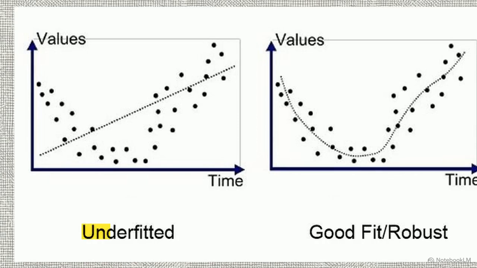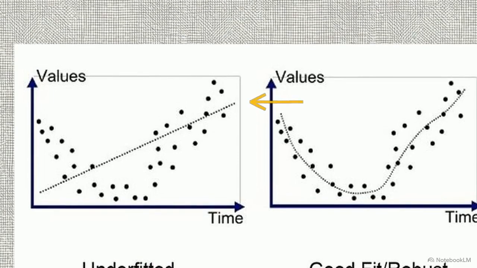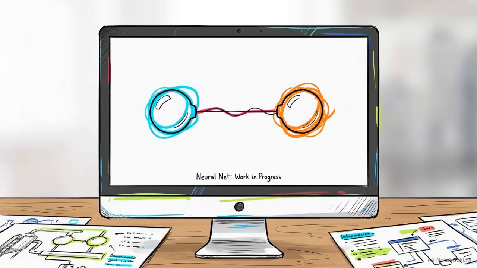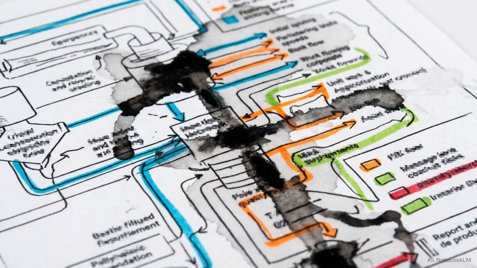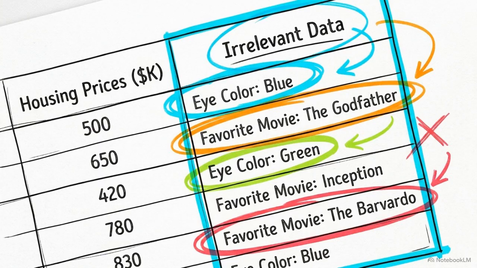Conversely, the leftmost scenario shows underfitting. Here, the model is completely failing to capture even the basic structural pattern of the data, drawing a rigid line that ignores the obvious curve. Underfitting usually happens for structural reasons. The raw data is poor quality, the sample size is too small, or the model receives completely irrelevant features.